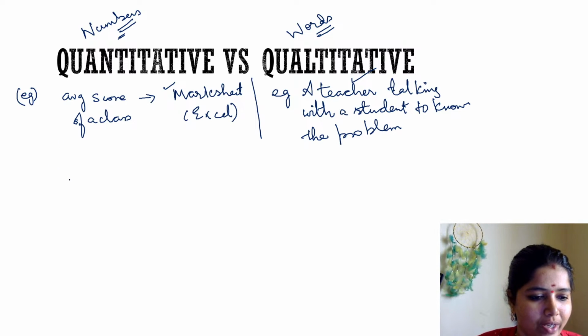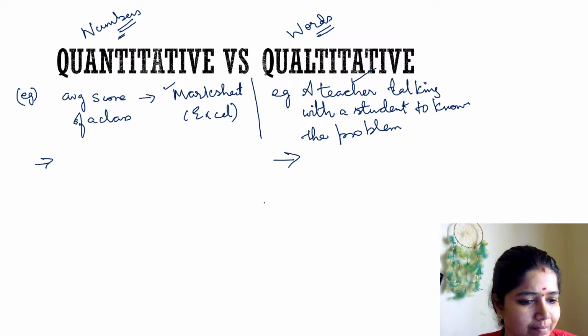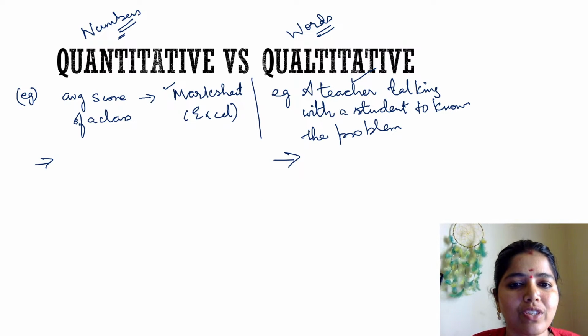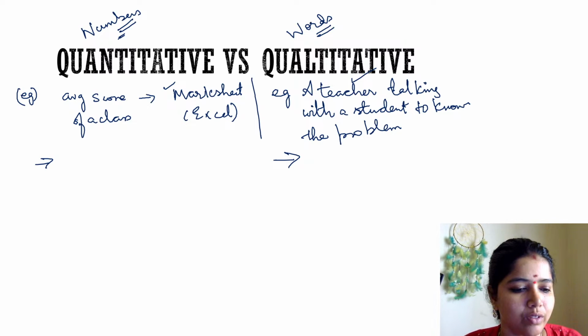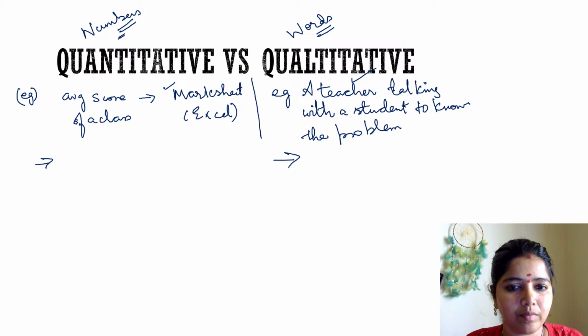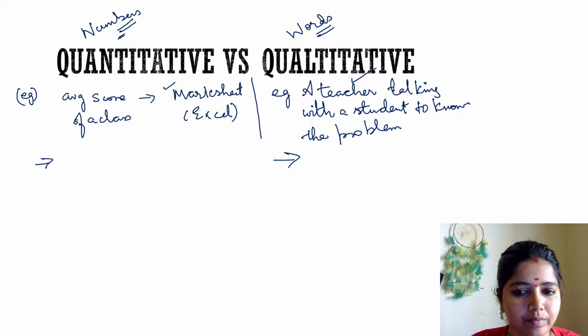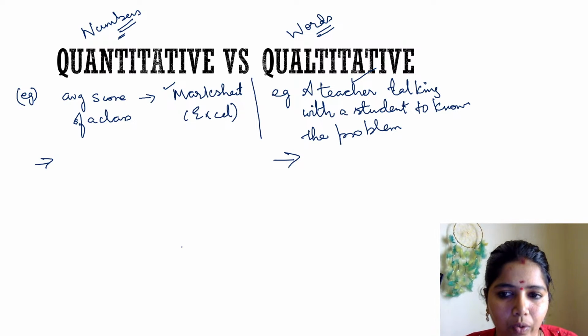We have seen so many research, right? Tell me. Types of quantitative research, types of qualitative research. I hope you have understood, so you can tell me. If you tell me the right answer for this one, then I can move further into it in the upcoming classes. Yes, please. Okay, I'll give you.